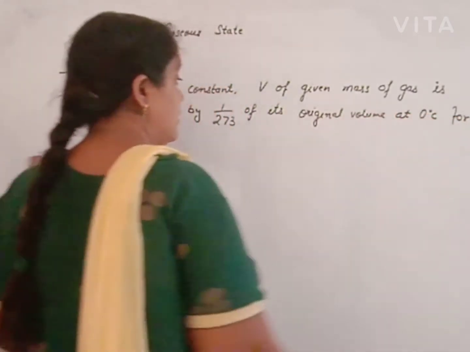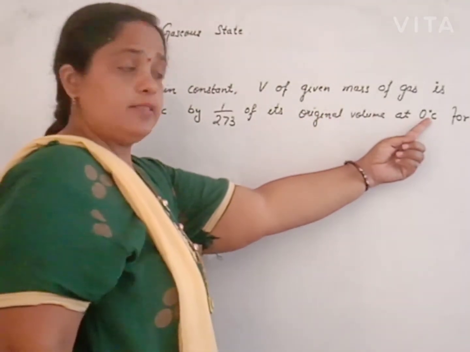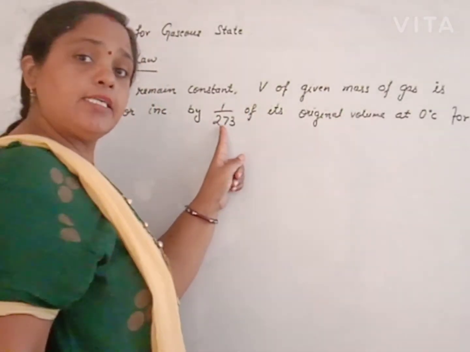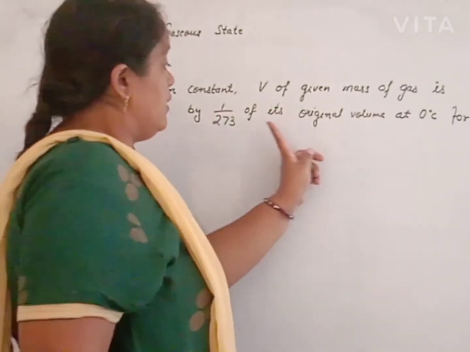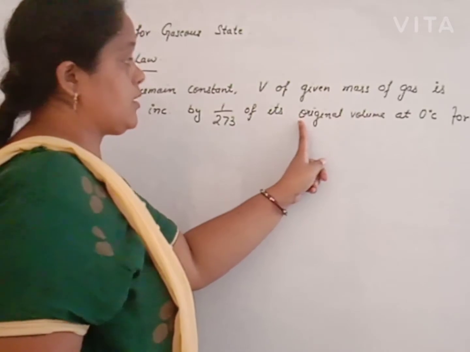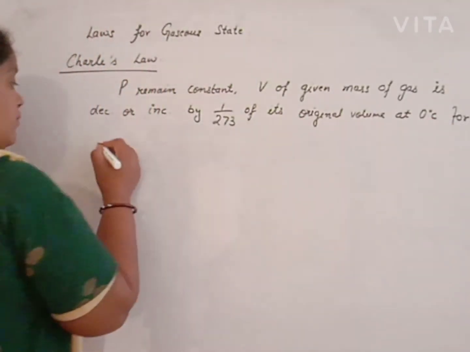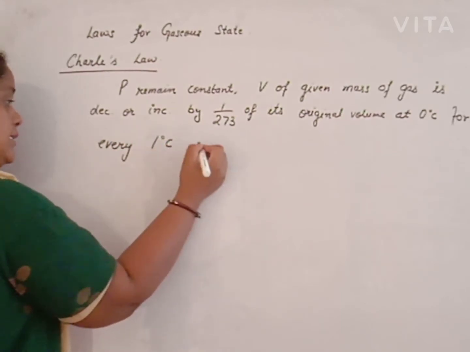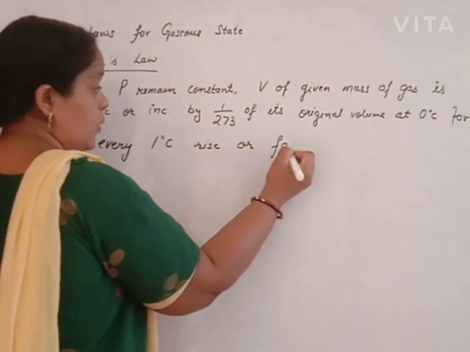The original volume is considered at 0 degree centigrade. If we increase the temperature, the volume increases by this much. If we decrease the temperature, this much amount of gas volume will decrease. It increases or decreases by 1/273 of its original volume at 0 degree centigrade for every 1 degree Celsius rise or fall in temperature.